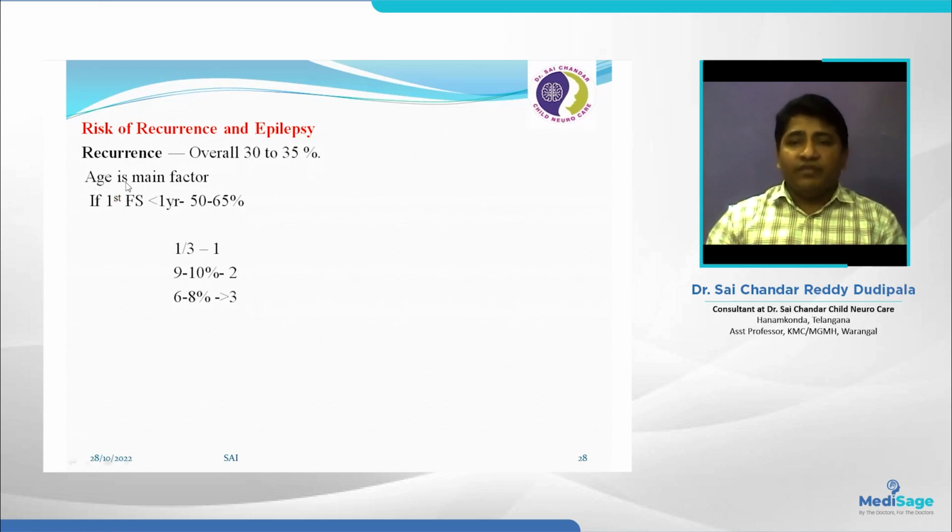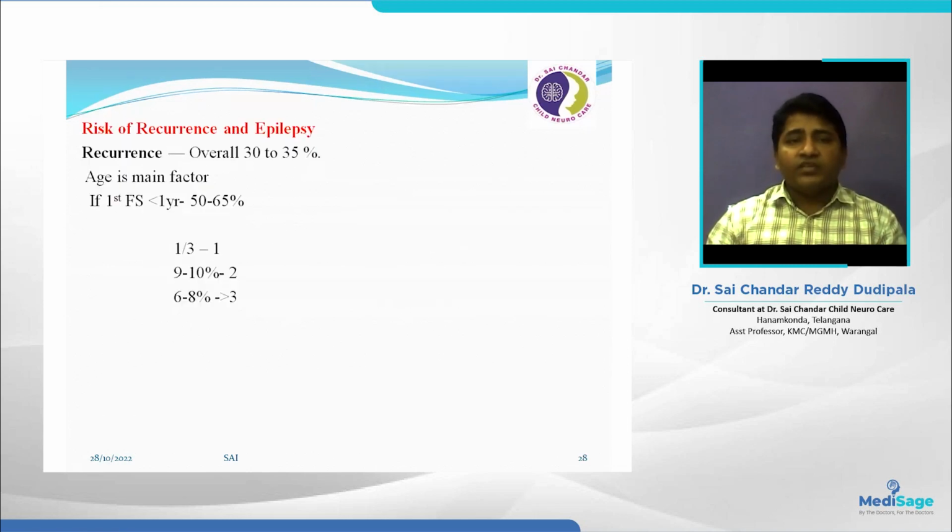Age is the main factor. If the first episode of seizure is before 1 year of age, there is 50% risk. At 1 year it is 30%, and for a first episode at 2 years, that is 10% risk. More than 3 years, there is 8% risk. So before 1 year of age, you need to tell them clearly there is a 50% risk. With that, we can prepare the parents to prevent anxiety during the next episode of febrile seizures.